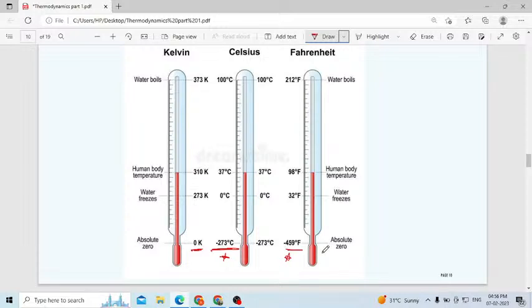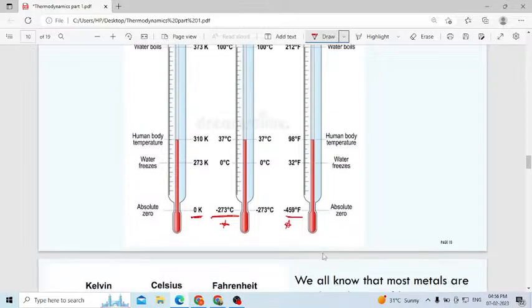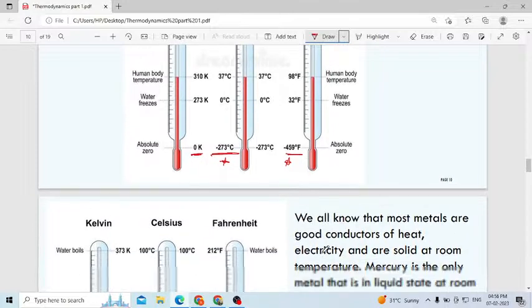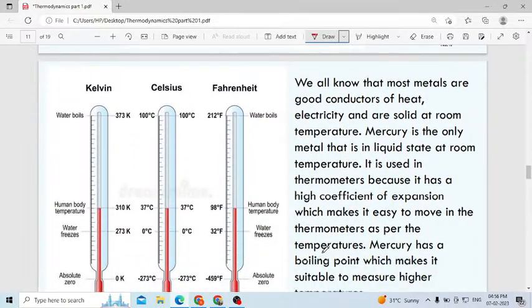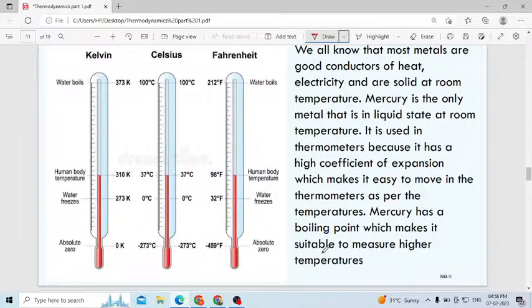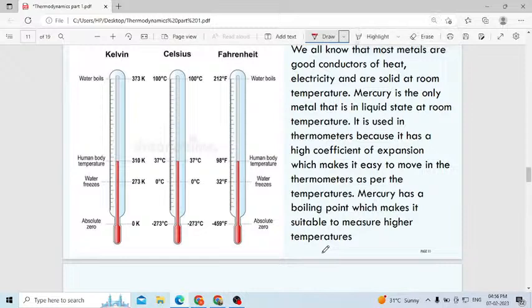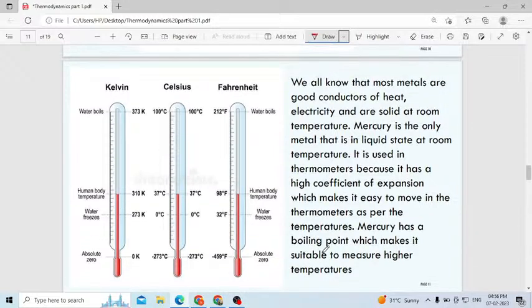Minus 459 degree Fahrenheit. Don't think that absolute zero always means the temperature will be zero. No, that is wrong. That is applicable only for the Kelvin scale. Understood everyone? If you have any doubt, you can ask me. Up to here, understood? Very easy. You have 3 different scales here: Kelvin, Celsius, Fahrenheit.